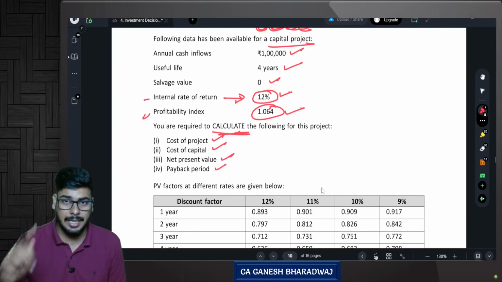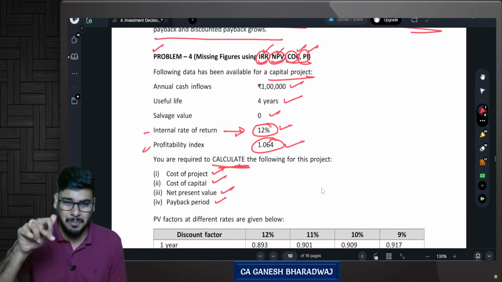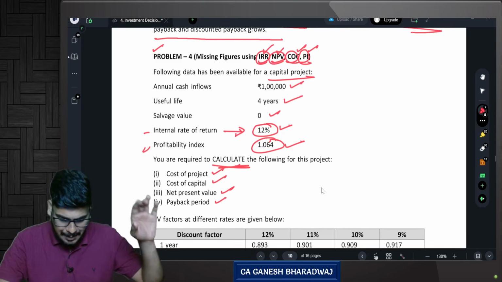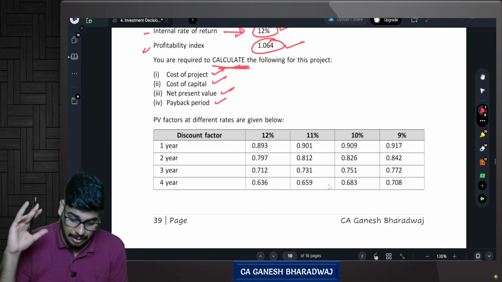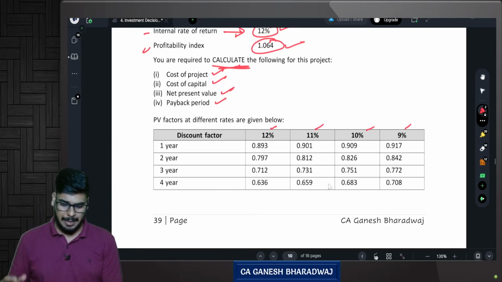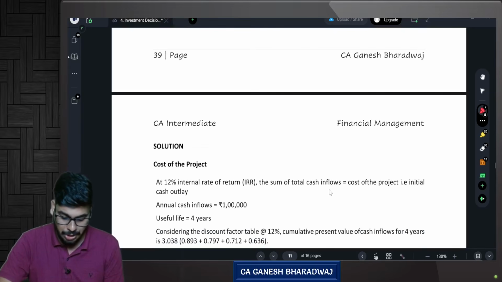So in case you are still not aware of this particular question, please pause it right now and try to crack this question by yourself and then check the answers. Now, what have they given? PV factors also they have given. Look, 12%, 11%, 10%, 9%. They have given the PV factors also. Right. So now let's see how to do this particular question.